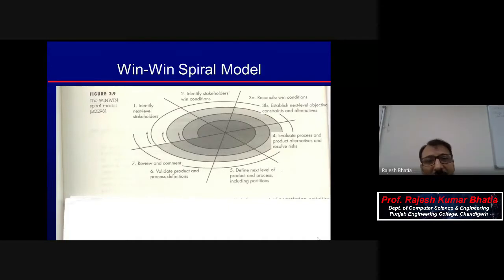Now, in the first sector you have identified the stakeholders. In the second, you have identified the win conditions for the stakeholders. Now, maybe those features, those requirements to be implemented, that is the win condition for the client. But for you, it is not. They are not fitting in your budget, the budget you have quoted. So that way, now in third A, it is reconcile win conditions.